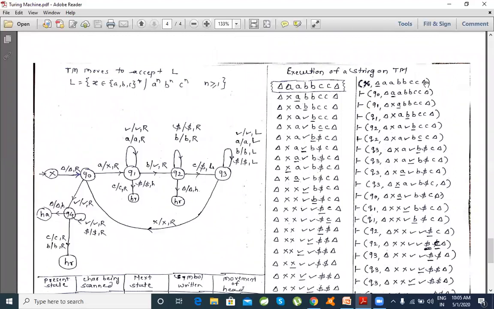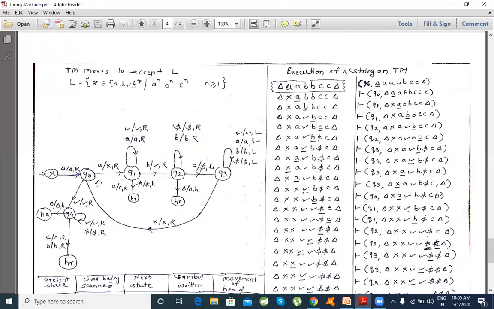See, this is your initial configuration. After reading null by null, I'm going towards right. So this is the particular Q0 state, in which I'm expecting a particular A. In Q0, the character being scanned on the input is A. Once the machine sees an A, it is replaced by X and it should move towards right according to our logic. Okay, so the same terminology is true.